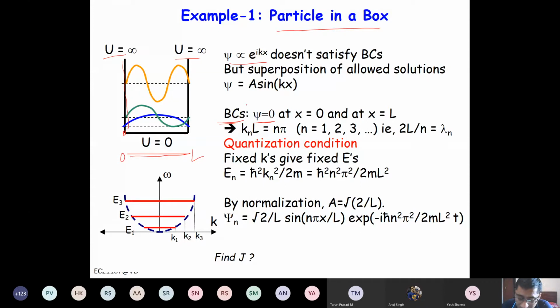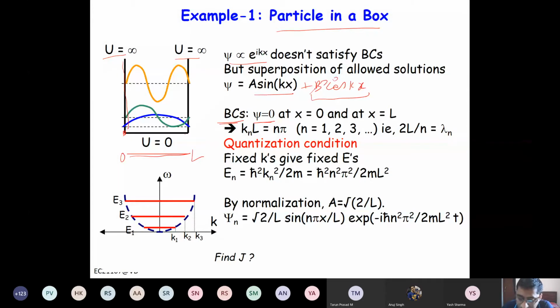So if wave function is 0, this e to the power iota kx, you can write as sine kx plus cosine kx, right? So the function that fits well here. At x equal to 0, only the sine kx is 0. So it has to be only a sinusoidal function, right? Because cosine is non-zero, that coefficient has to be 0. So you can write a sine kx plus b cosine kx, right? So at x equal to 0, this will be b, but wave function is 0, so that means b has to be 0.